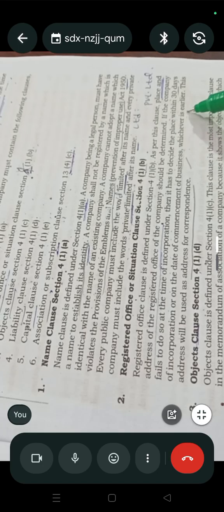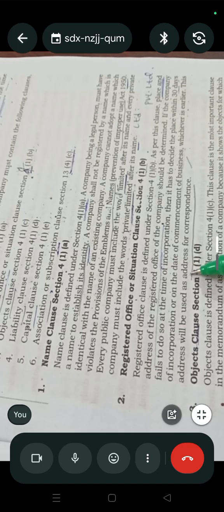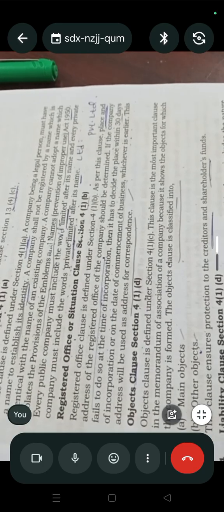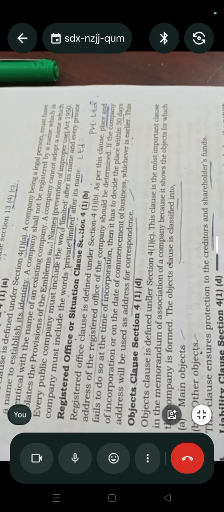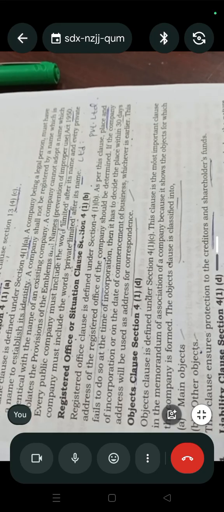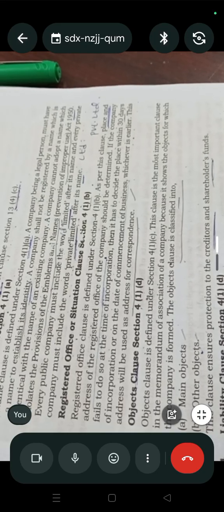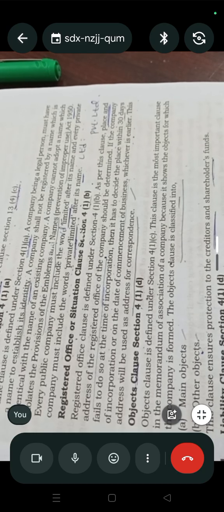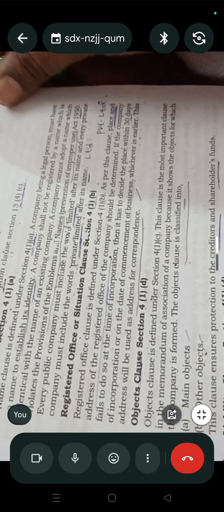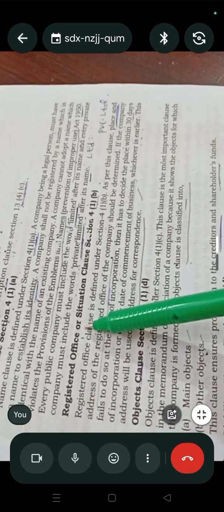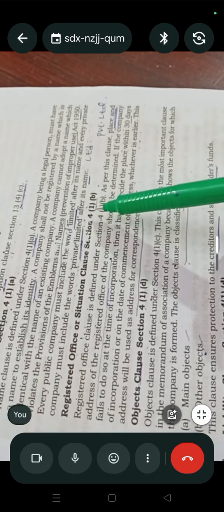Whichever is earlier, this address will be used as the address of incorporation. That means at the time of incorporation, till they have not decided any address, they have the chance after incorporation, within 30 days compulsory. They have to submit the place and address within 30 days after incorporation of the company. Okay, so address is compulsory, registered office. That means office of the company according to 41B.